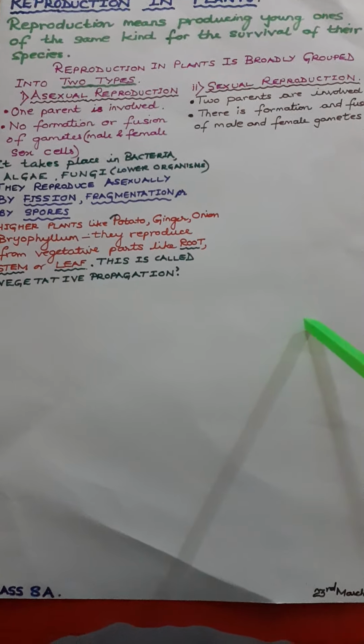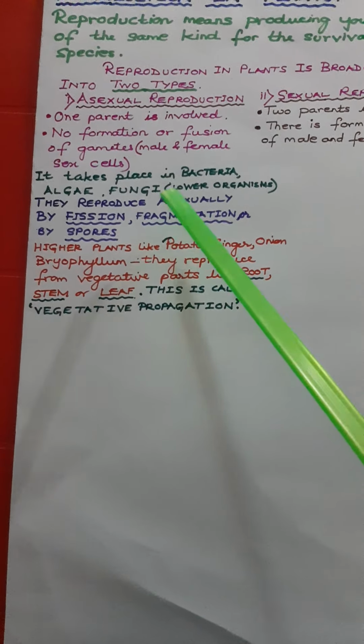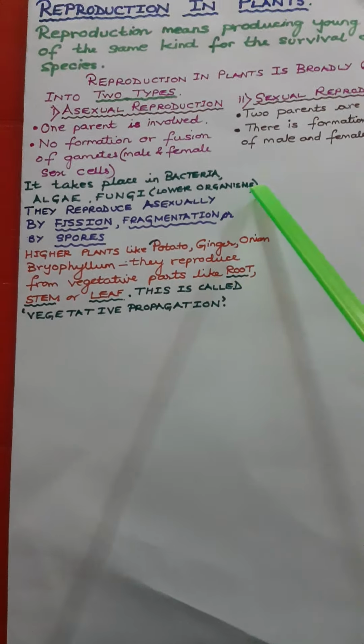So, now let us continue with our asexual reproduction today. Now, it takes place in bacteria, algae, fungi. These are the lower groups of organisms. Okay, the very primitive form. Now they reproduce, these lower groups of organisms, they reproduce by fission or fragmentation or by spores.